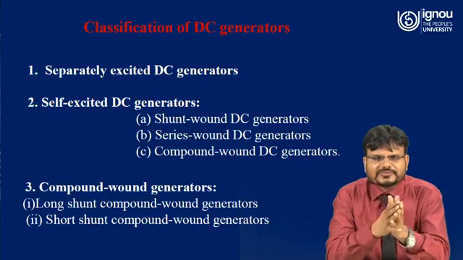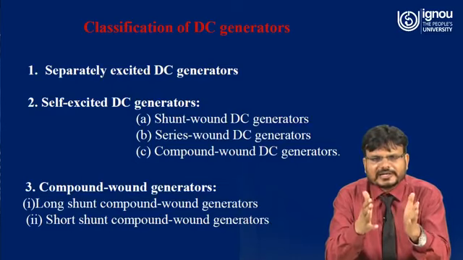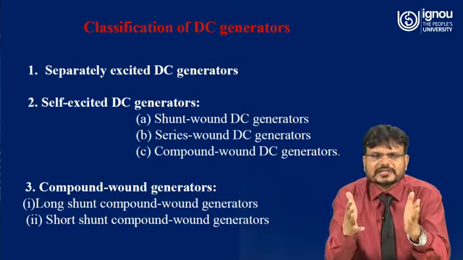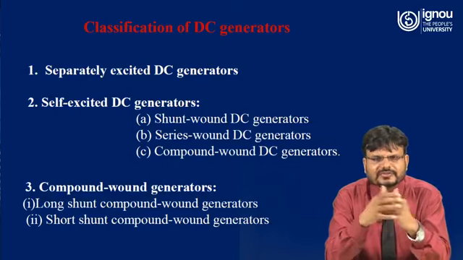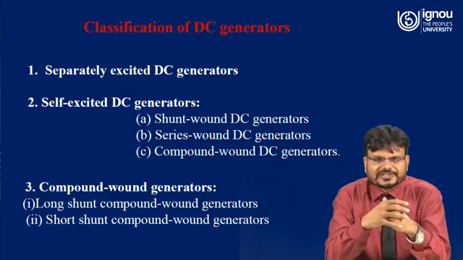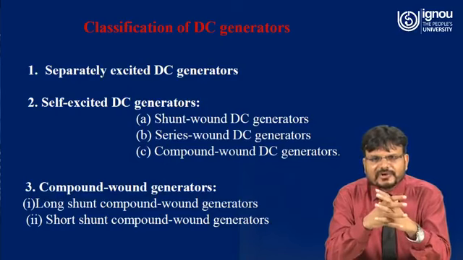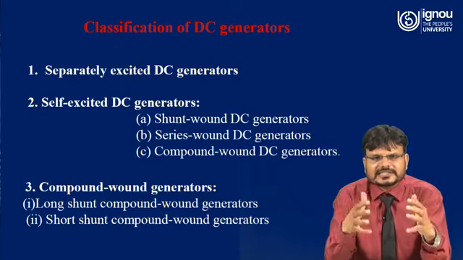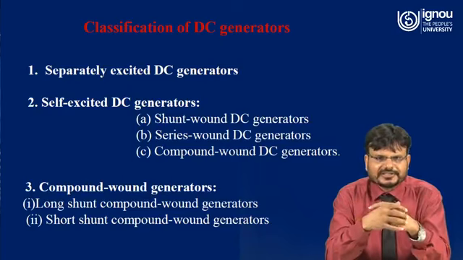Shunt-wound DC generator means the field winding is connected across the armature, or in parallel with the armature. That is why it is called a shunt-wound DC generator. Second is the series-wound DC generator, a generator in which the field winding is connected in series with the armature of the generator. That is called a series-wound DC generator.